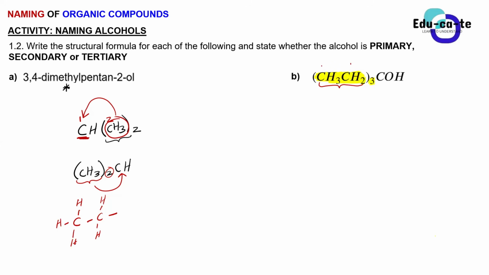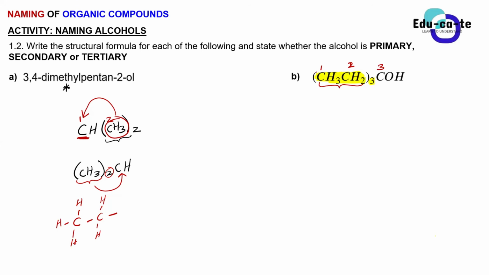Let's just say this is carbon 1, this is carbon 2, and this is carbon 3. Just look at this numbering. It's not a correct numbering per se, but tell me, according to how I numbered them, on which carbon are these 3 branches bonded? 1, sir. On carbon 1, really?